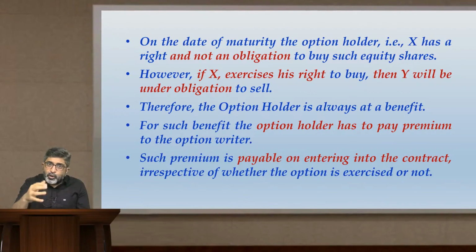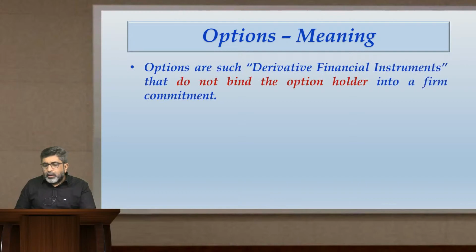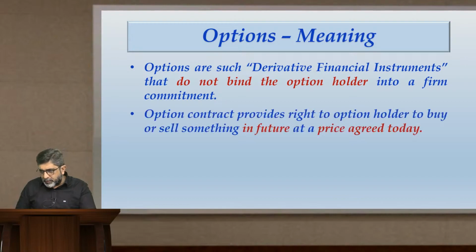You pay that premium, you buy that option. Now whether you exercise that option or not depends on future circumstances, but you will have to pay that premium at the inception of the contract, at the time of entering into the contract. So payment of that option premium is irrespective of whether you exercise the option or not. Moving forward, options are such derivative financial instruments that do not bind the option holder into a firm commitment. An option contract provides the right to the option holder to buy or sell something in future at a price agreed today.